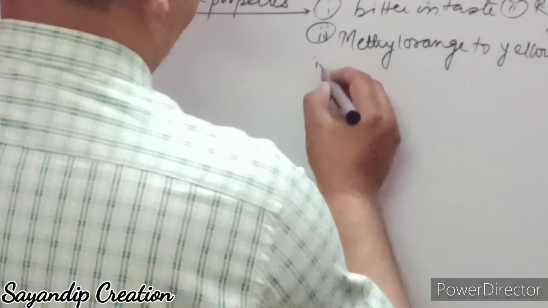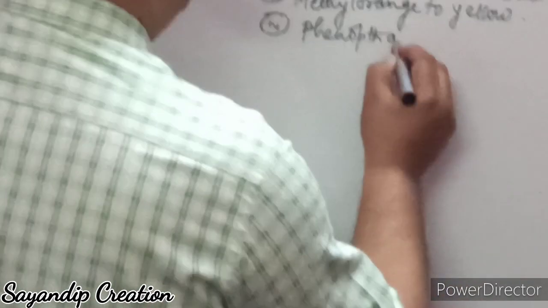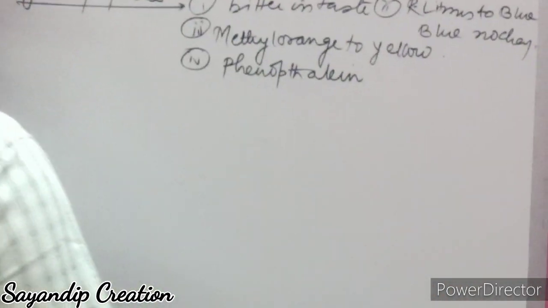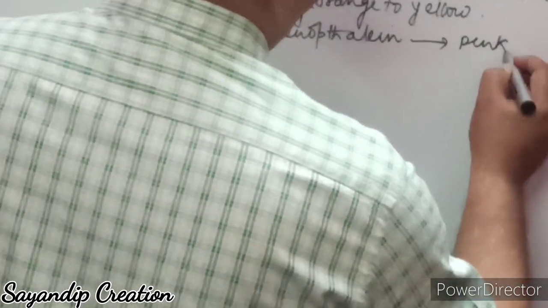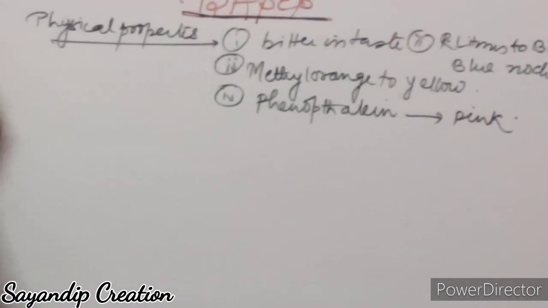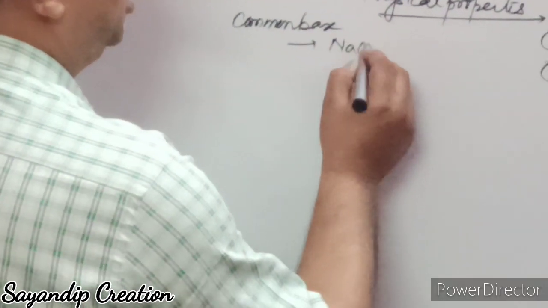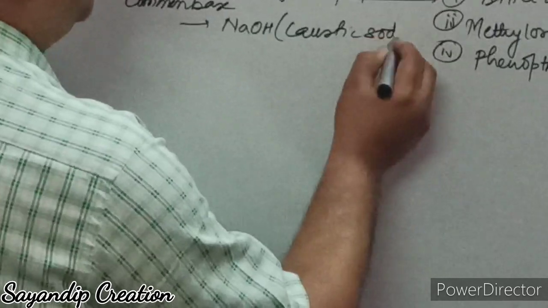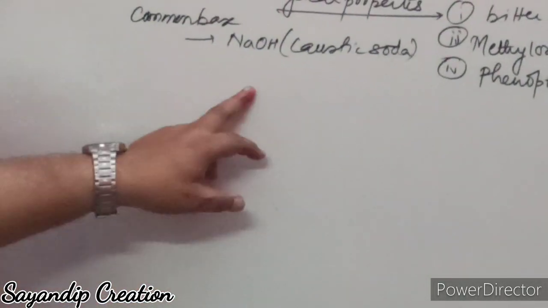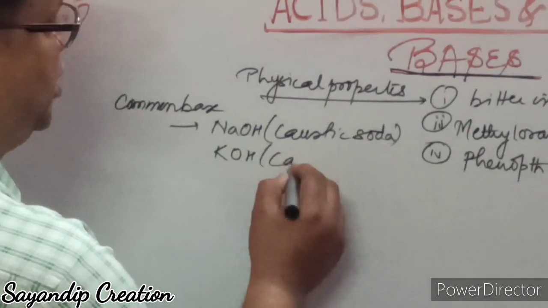And one more thing, the phenolphthalein indicator. It is a colorless solution. When you add it to a base, it changes to pink color. Now some common bases are NaOH, which you call caustic soda or sodium hydroxide, and KOH, which you call caustic potash.